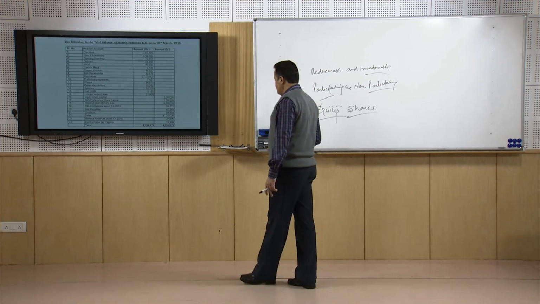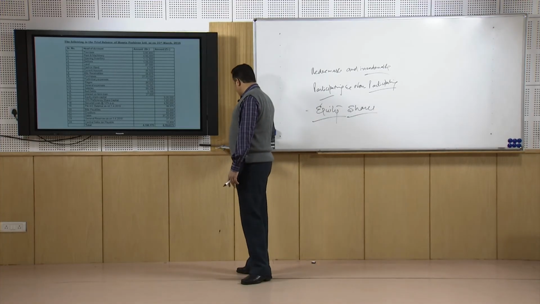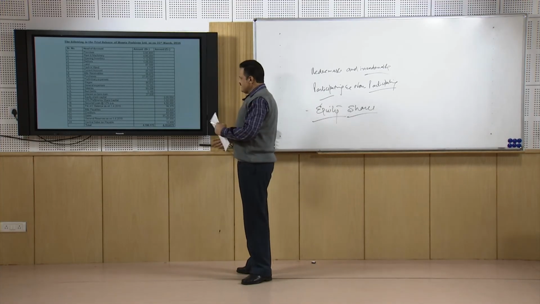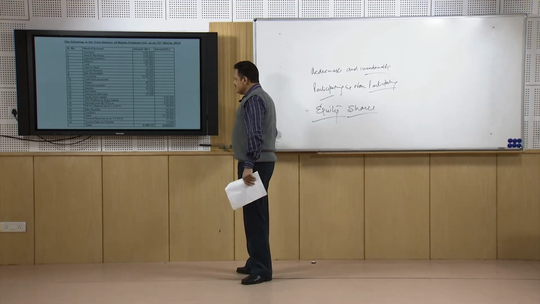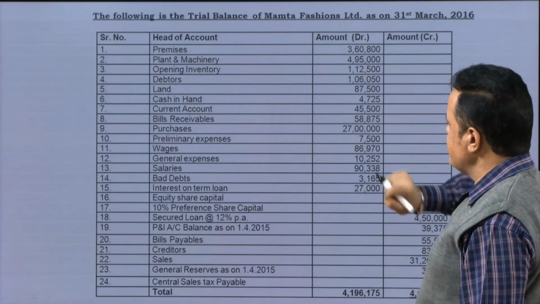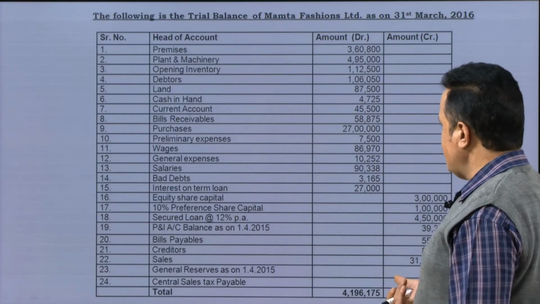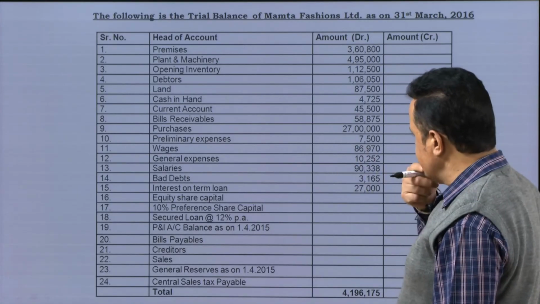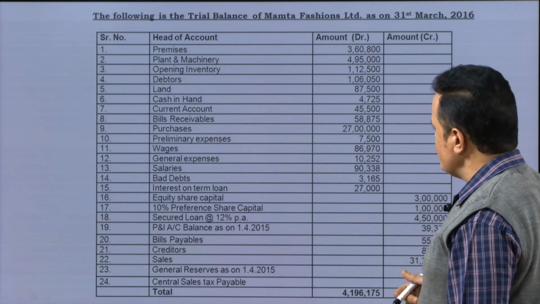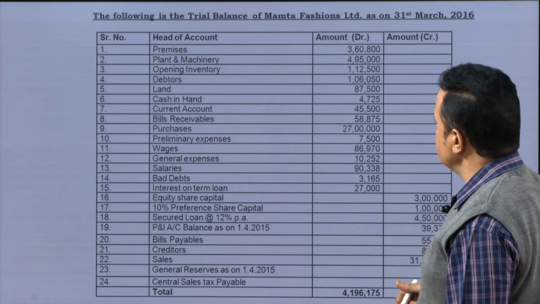So everything will have to be talked about and taken care of. So let us start preparing the trading account of this company. When we talk about preparing the trading account of this company, we are again doing the same thing, and in this case also we will be starting, as we were doing in the other organizations' cases, with the opening stock of inventory, then we will have to take the opening stock of the raw material.